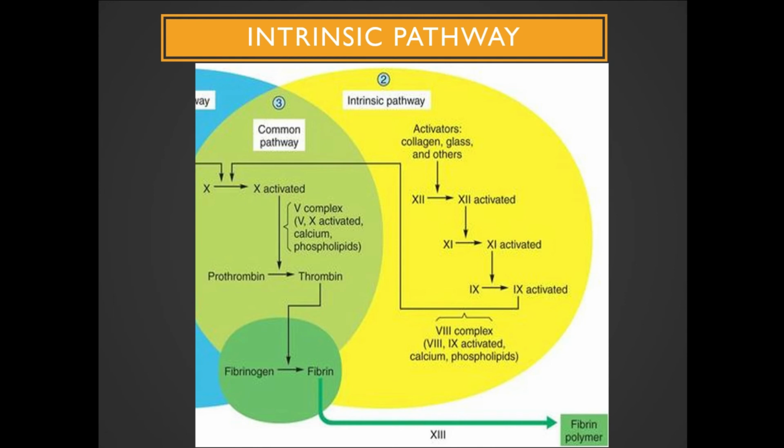These fibrin fibers are small in size. In the presence of factor 13, they convert to fibrin polymers, which are large fibers, and then these large fibers are stuck on the injured area of the blood vessel and stop the bleeding. So this is the intrinsic pathway for the formation of this prothrombin activator.